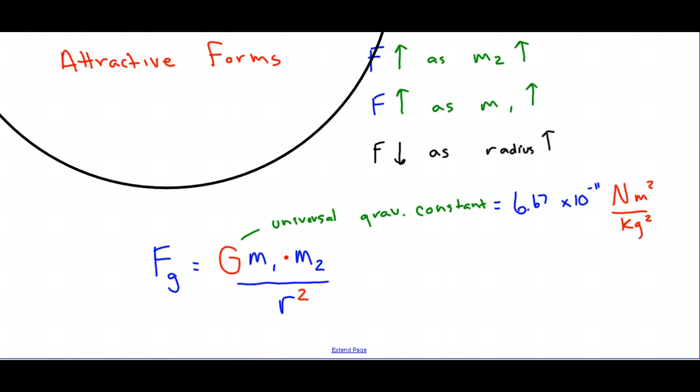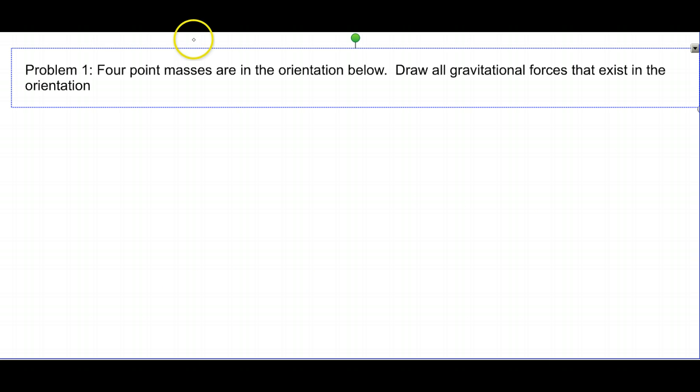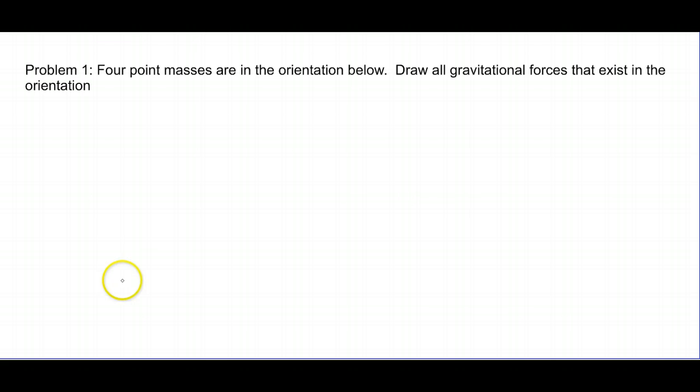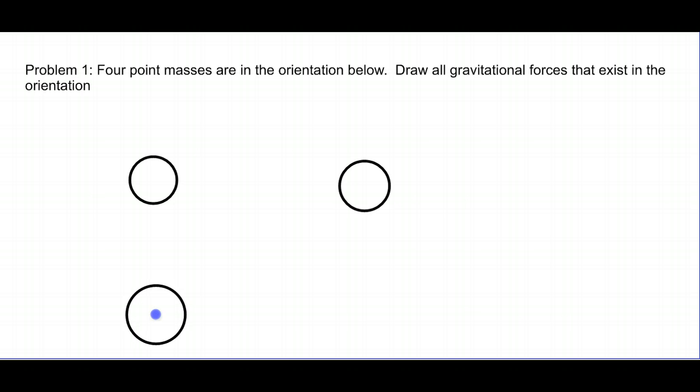All right, so let's try a problem. If we have 4 point masses in the orientation below, and here I'm going to draw the orientation, we're going to have the orientation something like this. Draw all the gravitational forces that exist in the orientation. So let's start with the upper left-hand corner. This one is going to have a force this way from this one.